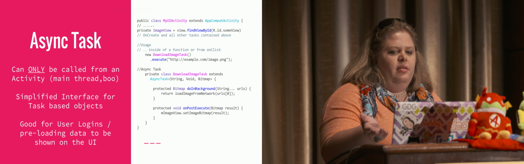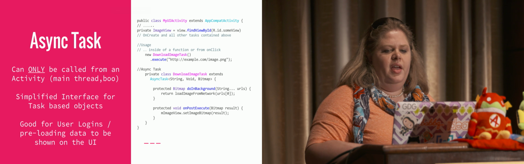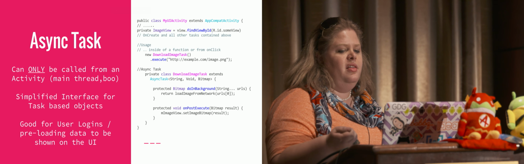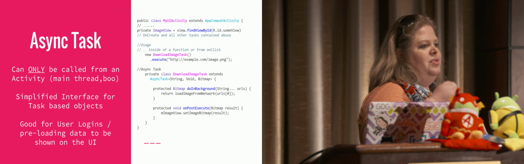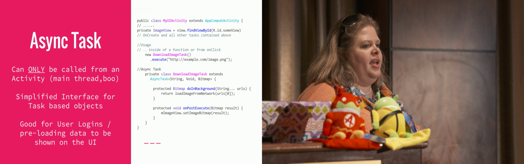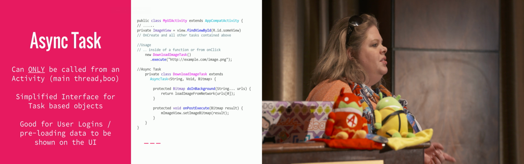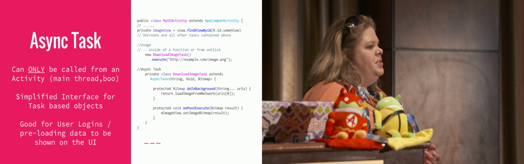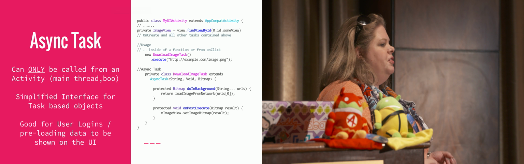Here, I've just declared a task that extends Async Task, and then I just execute it and run it in the background, and then once it's done loading that information, it just goes ahead and puts it right back in the image. So the user can still interact with my app. I'm still prioritizing how I'm loading information, but I'm not interfering with what they're doing.